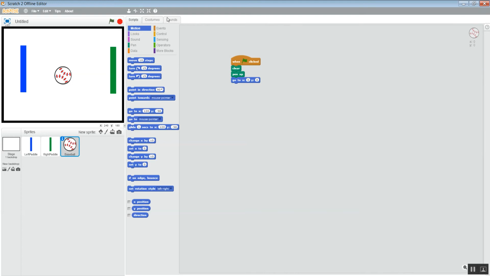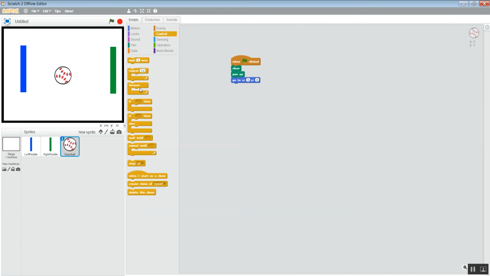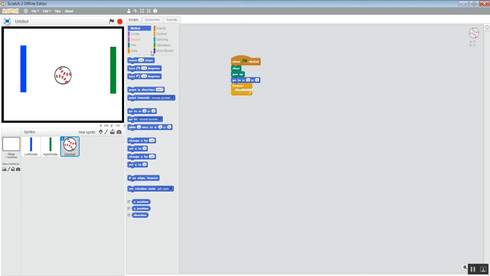Then we need to actually animate the ball, make it do stuff. So we're going to get out that cool forever loop that I spoke to you about earlier. So this ball is going to move in a specific way forever. We do need it to move, so we need to move the move block over. And then whenever it's on the edge of the wall, we want it to bounce. So now play it, and that's what happens. It moves off of the wall and it bounces, which is pretty cool.